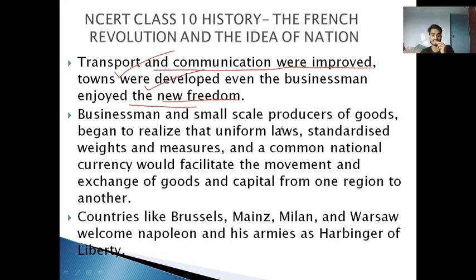Businessmen and small scale producers of goods began to realize that uniform laws, standardized weights and measures, and a common national currency would facilitate the movement and exchange of goods and capital from one region to another. यहाँ तक कि जो छोटे छोटे businessmen थे, the small scale business, they have also understood, if we have one law, one measuring system, one selling system, or one buying system, then it also helps us to sell things and do the business comfortably, right.